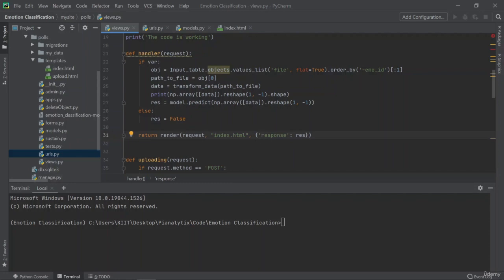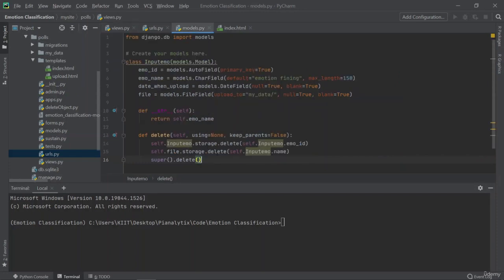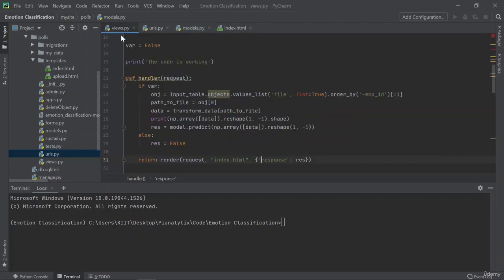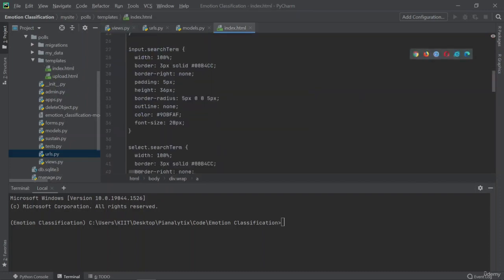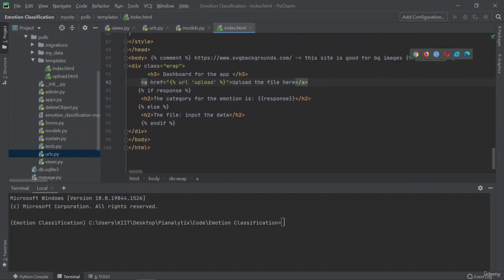Okay, so this is what we have done, and this is how the website is working, and this is exactly how you're able to manage your database through the models. You can make changes here. You can add or remove some of the columns, right? And this is how you are able to manage your database. This is how you're able to work with the front end too, with the help of templates, right? You can create forms, you can make changes in the front end part and serve that to the